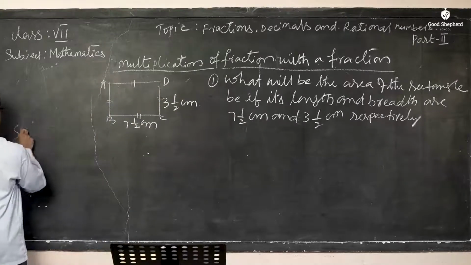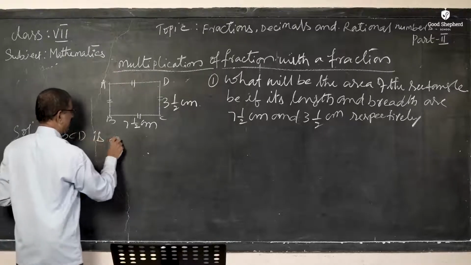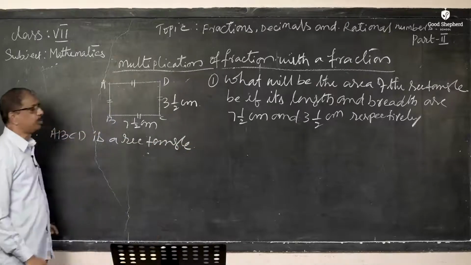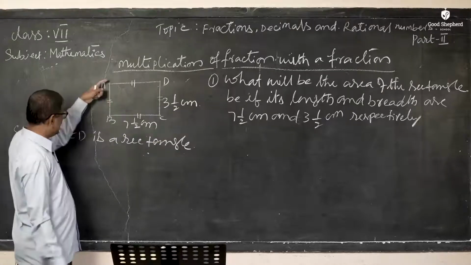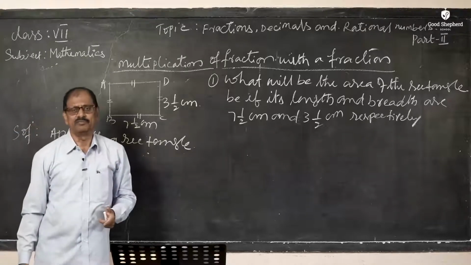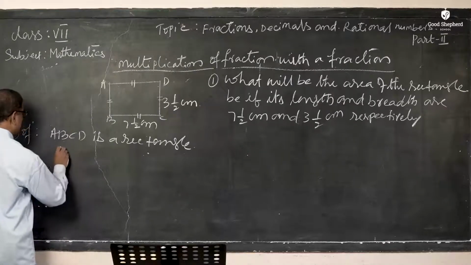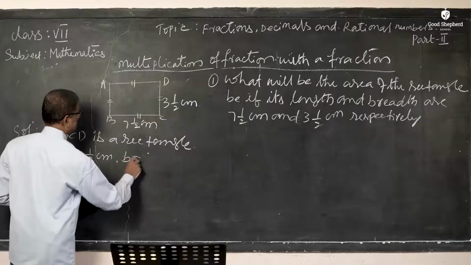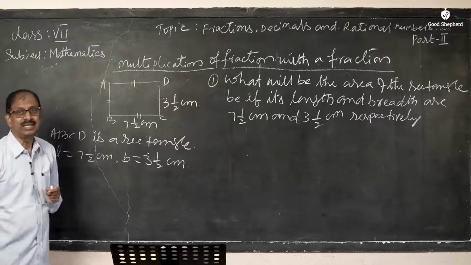Now, write the solution here. First write: ABCD is a rectangle. Why do we call it a rectangle? Because its opposite sides are equal. BC is equal to AD, and AB is equal to DC. So the opposite sides are equal, and it is in the form of a rectangular shape. For this area question, the length is given as 7 1/2 centimeters and the breadth as 3 1/2 centimeters. Now we are asked for the area of the rectangle.